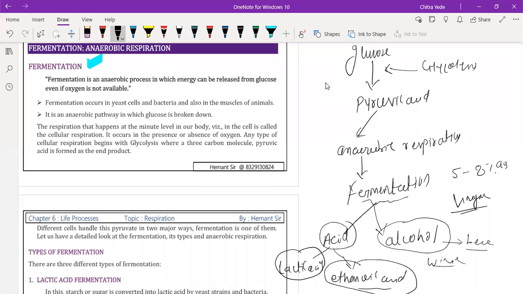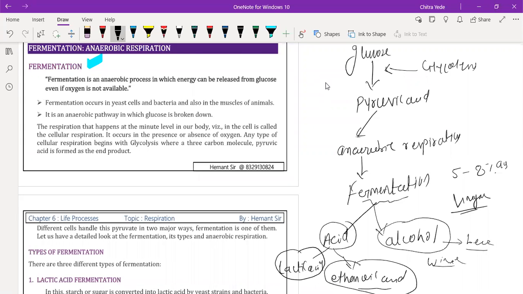Then we have the sugarcane juice, which is purified in order to form sugar. Again a waste product is formed, and that waste product is called molasses.